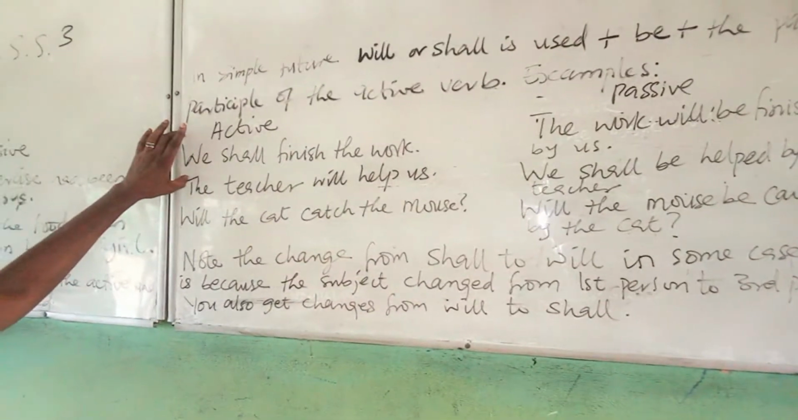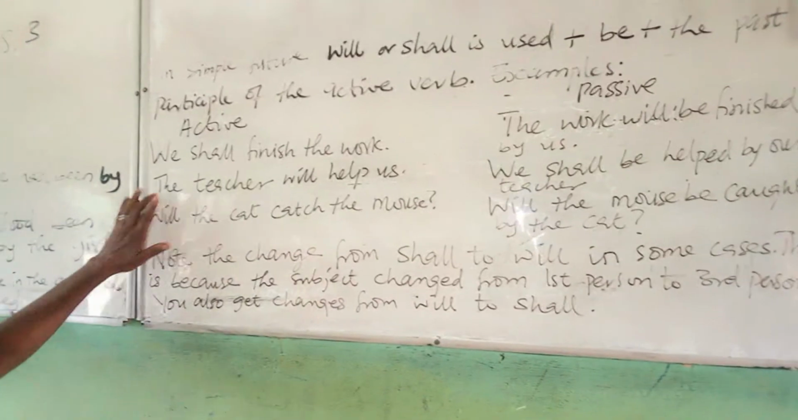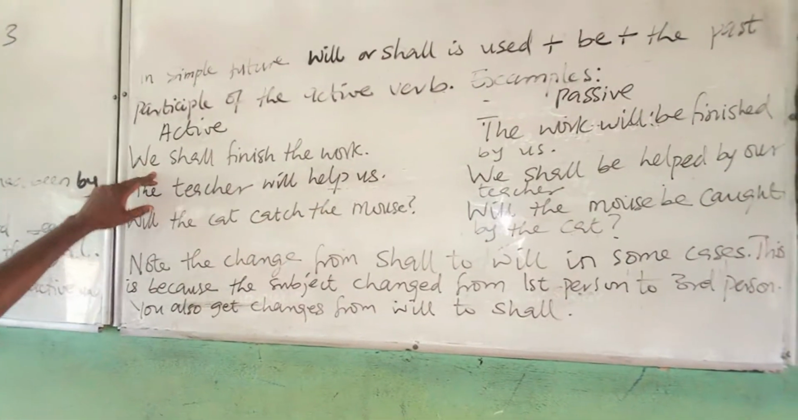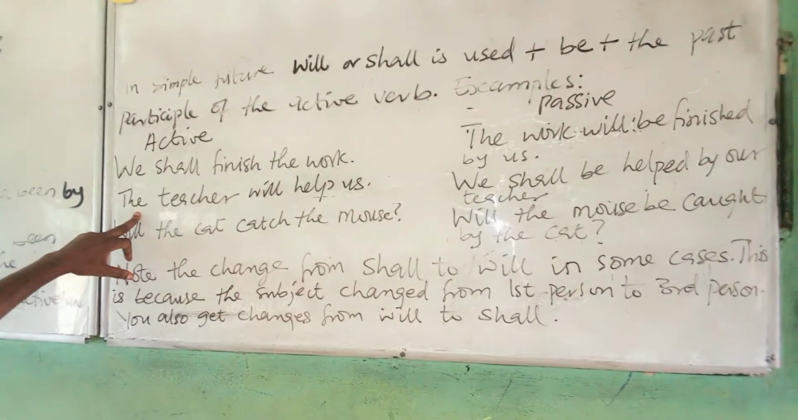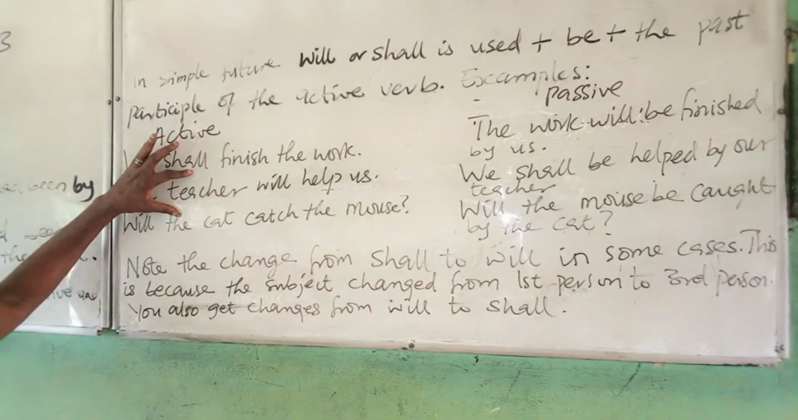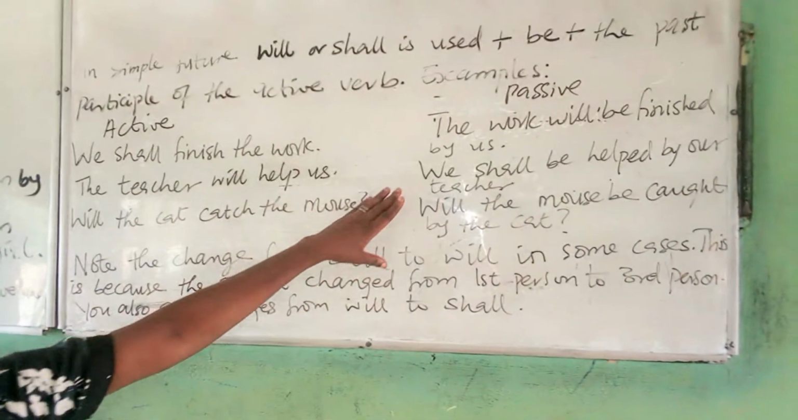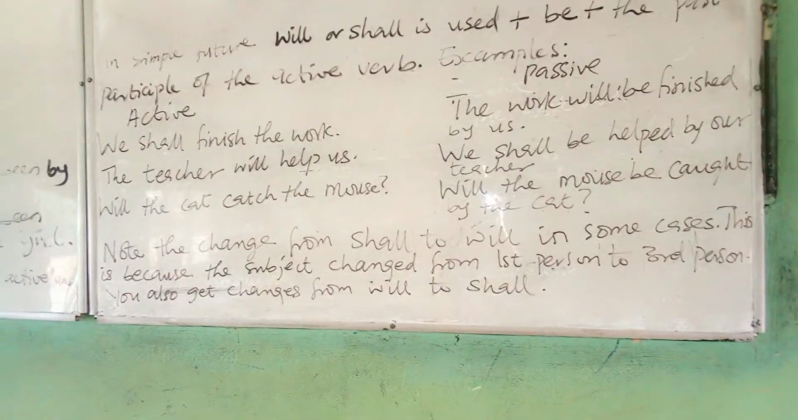Here we have a plural subject. The other one now is singular. Apart from singular, that becomes third person, while here it is first. Then: the teacher will help us. Here again, the teacher, third person, and singular. So we are going over to first person plural, and we now have: we shall be helped by our teacher.